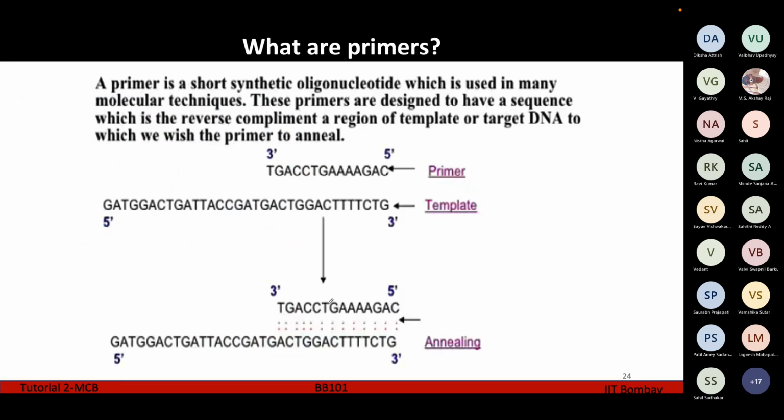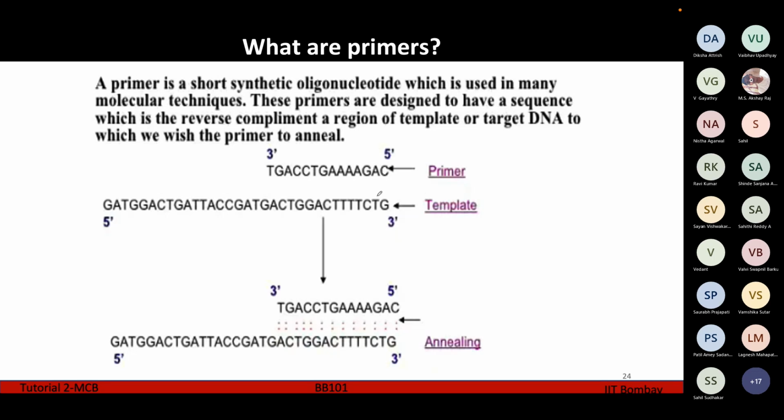So like I said, the primers are short oligonucleotide sequences, and their sequence is the complement of the region of our target DNA, or the template. And these primers anneal to our DNA of interest. This is what I just said, and here it is given diagrammatically.